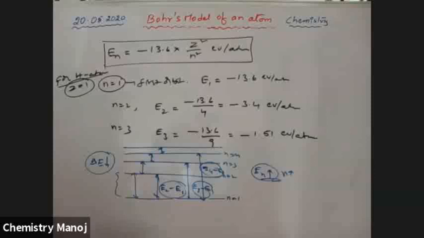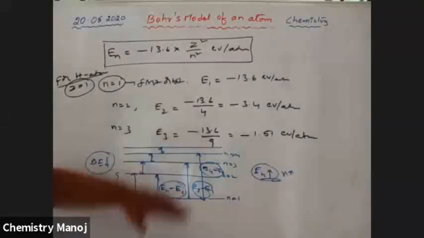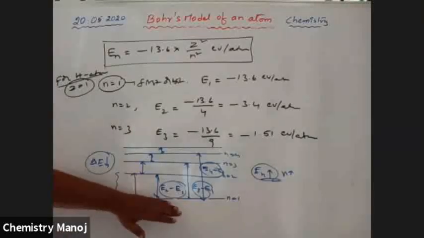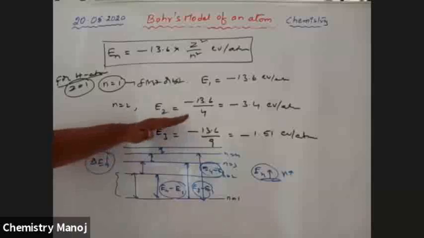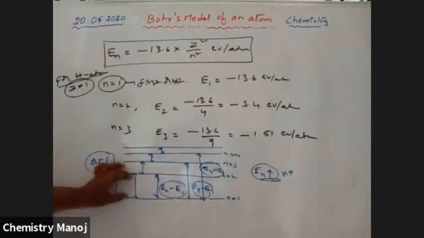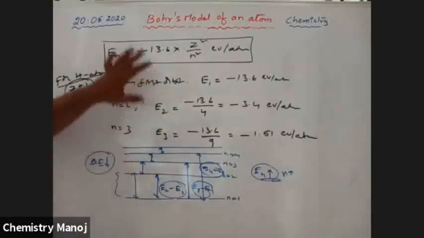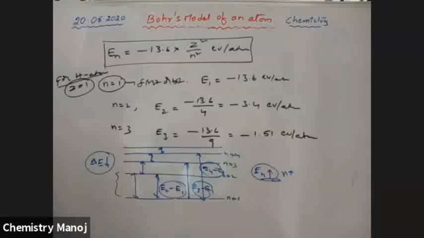From the first orbit to any higher orbit, as n value increases, the difference value increases, going to n is equal to 2, 3, 4. But adjacent values decrease. So these are the different energy terms, the energy of the nth orbit and different relations.